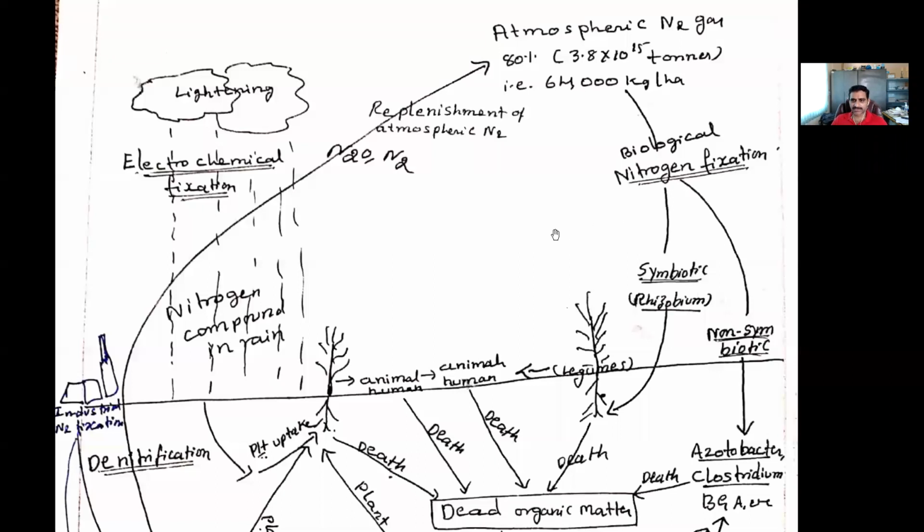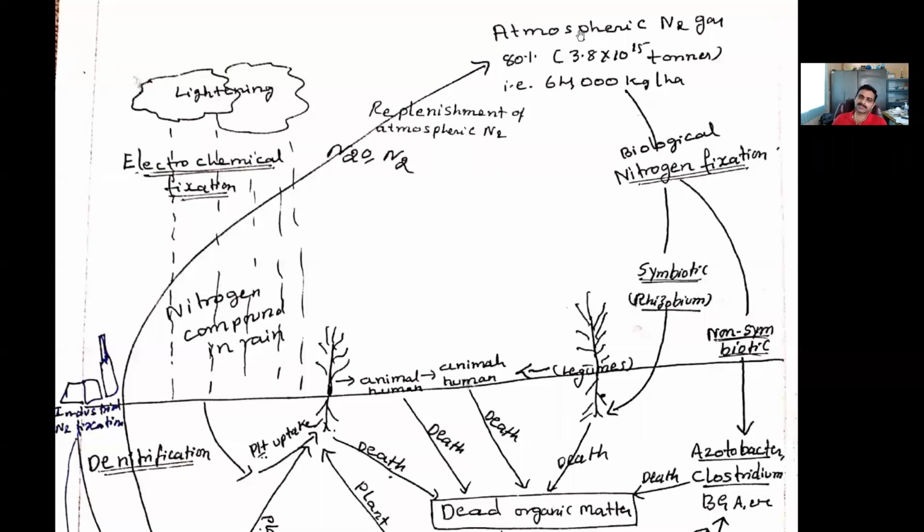This atmospheric nitrogen will come back to the soil in three forms. It will be fixed to the soil in three forms. One is by biological nitrogen fixation. In biological nitrogen fixation, there are two types of organisms. One is symbiotic organisms like Rhizobium, which forms association with legumes, forms nodules and fixes nitrogen. Another one is free living nitrogen fixers like Azotobacter, Azospirillum, Derxia, blue-green algae, which will fix nitrogen into their cells.